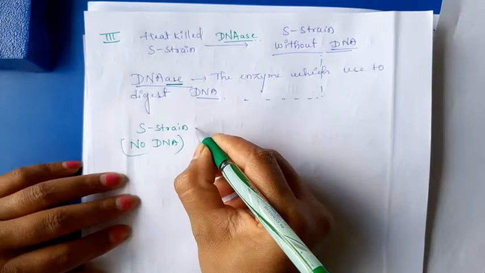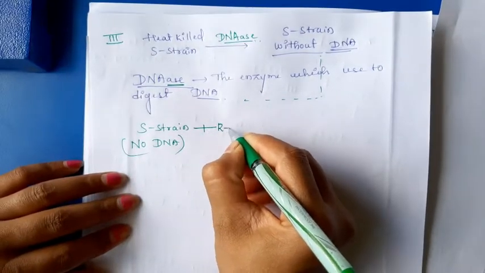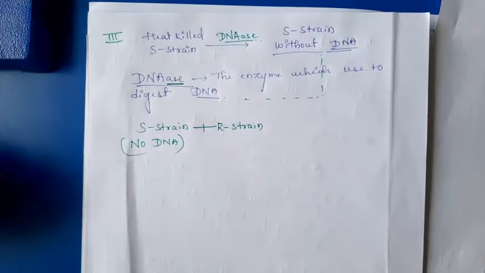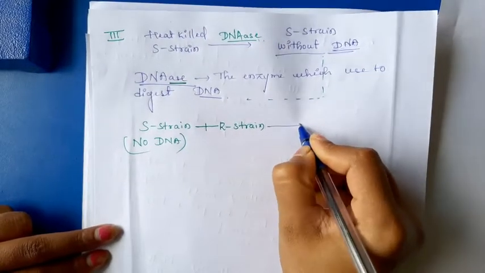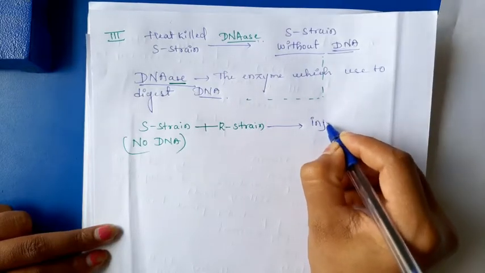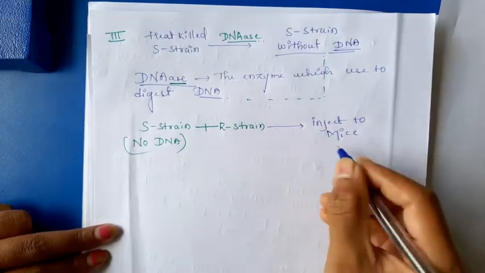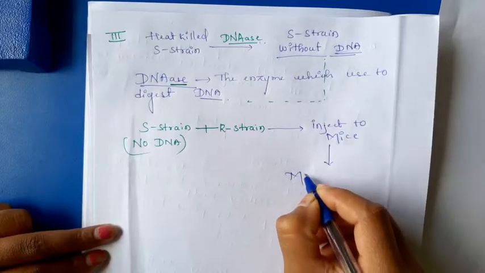When this S-strain is mixed with R-strain, and this mixture is injected to mice, as a result of this injection, the mice is live.